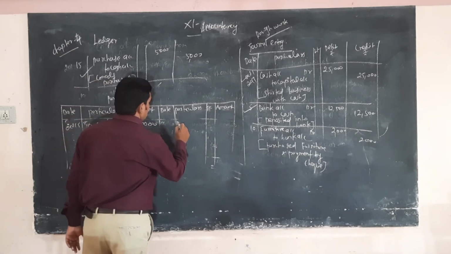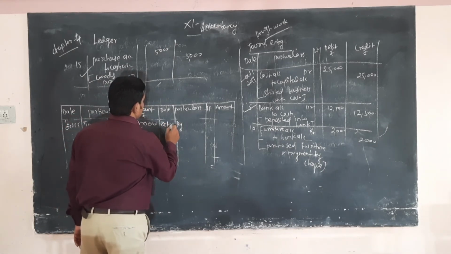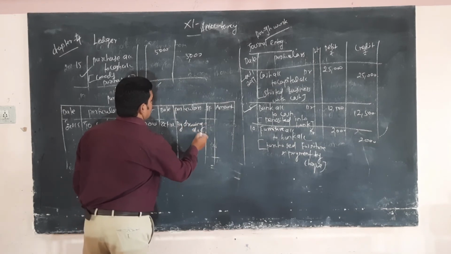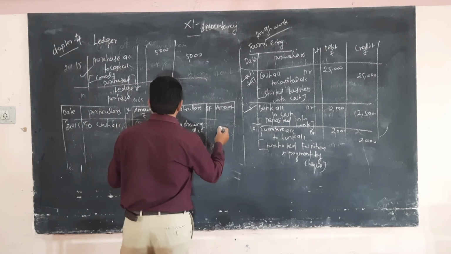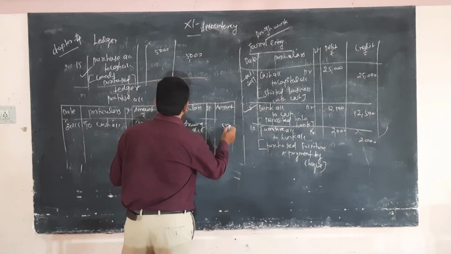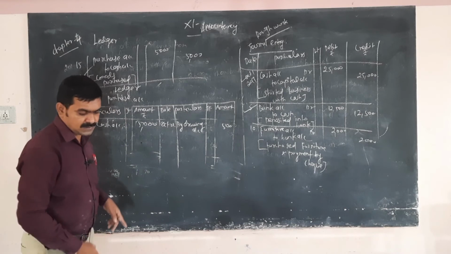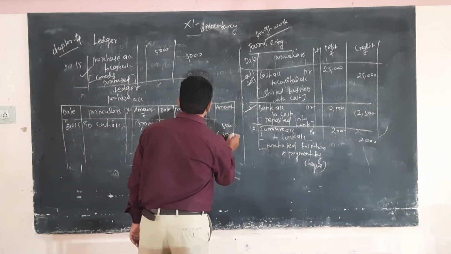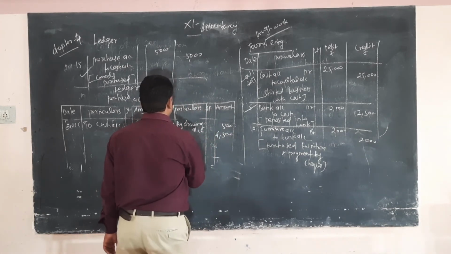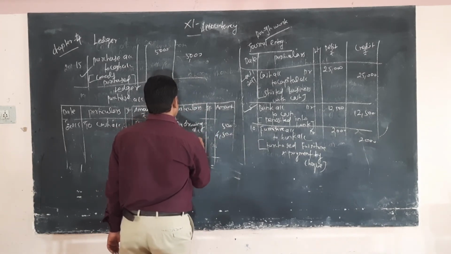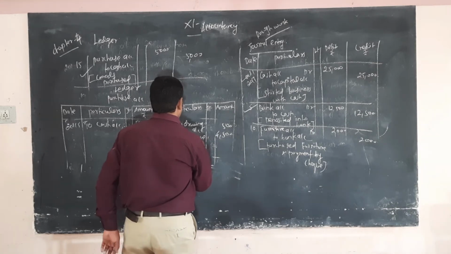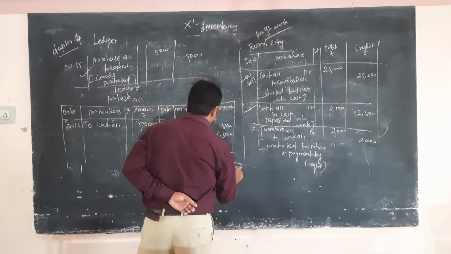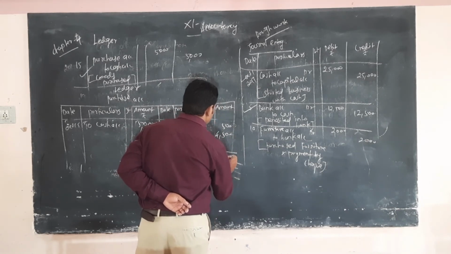So by drawing account, amount is 500. So 4,500 is the balance amount. By balance carry down, here is insufficient balance, that is balance carry down 5,000.